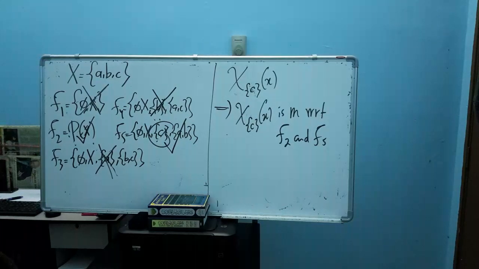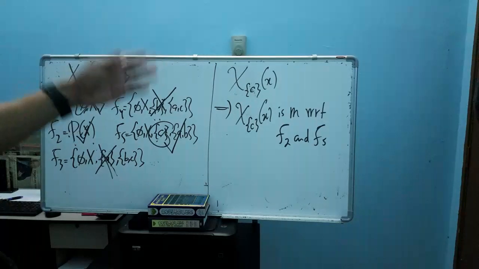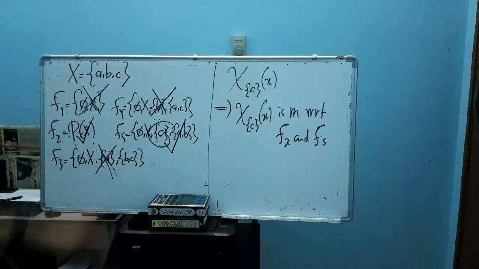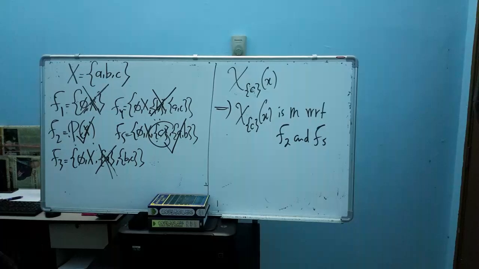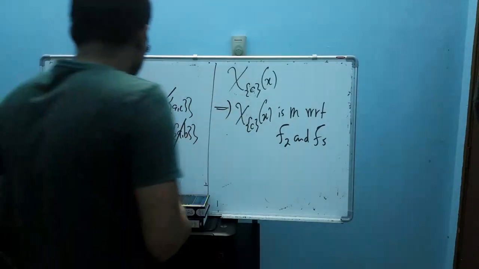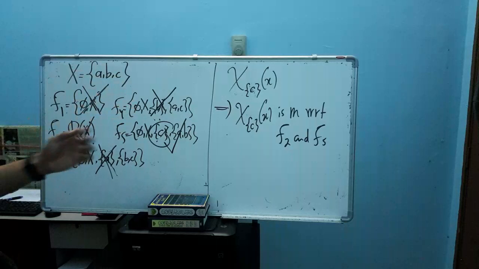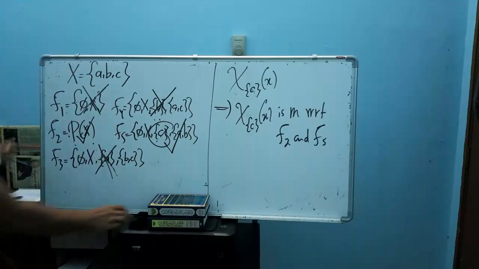Because of what? You see, in the second algebra you have C, and in the fifth algebra you also have C, right? So straightforwardly by this theorem, you can say that this indicator function is measurable with respect to the second and fifth algebra. And of course, this indicator function is not measurable with respect to the first, third, and fourth algebra. Why? The first, third, and fourth algebra here don't contain C. So this is a very nice property, a nice theorem discussing the measurability of the indicator function.